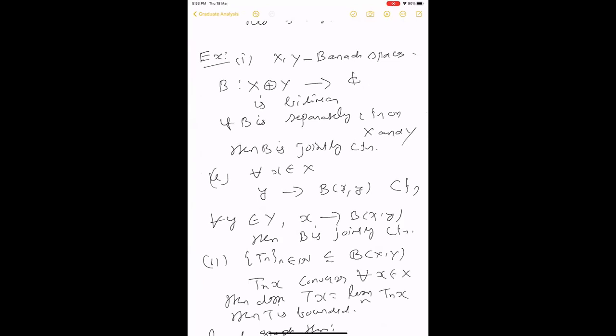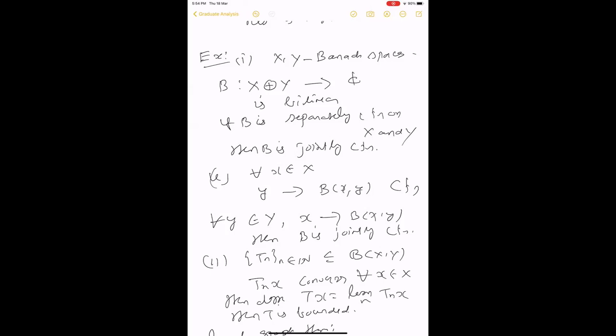Do you really mean bilinear, or is it just a linear map between X direct sum Y and C? It's a linear map between them. You want to say bilinearity is enough, I think. But a priori bilinearity is not exactly the same as linearity, because that constant you can add to any of the coordinates. You can take just bilinearity. It's enough.